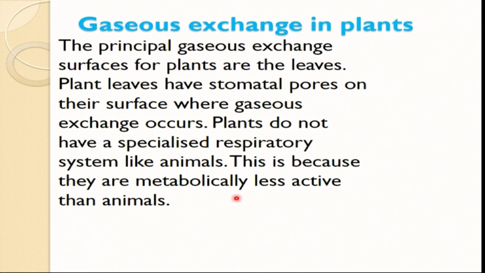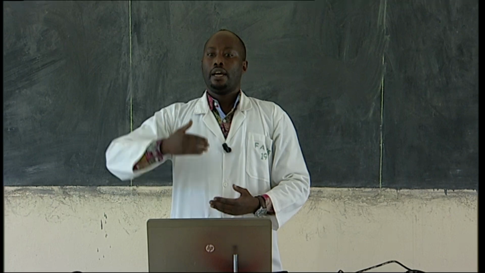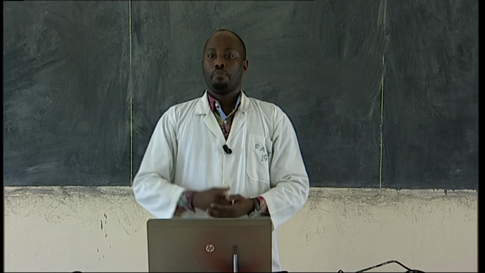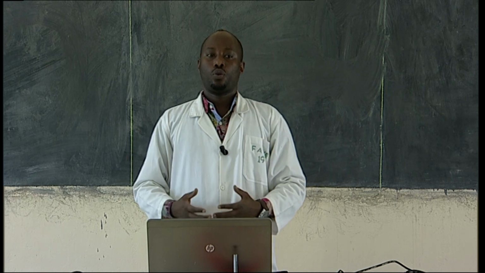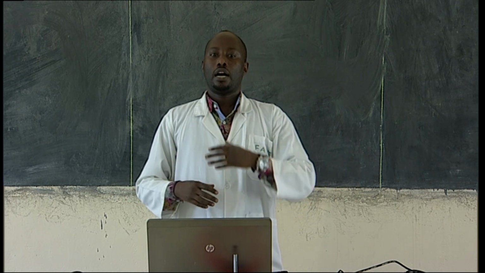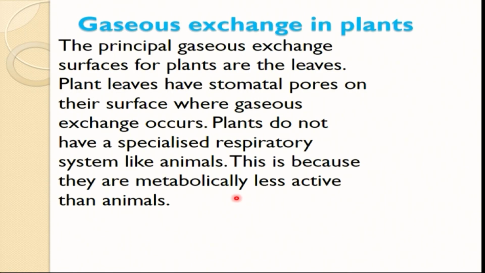Plants do not have a specialized respiratory system like animals. This is because their metabolism is less active than animals'. We have a specialized respiratory system because we are metabolically very active compared to plants. But plants don't have one because they are less metabolically active, so they don't need a specialized system for gaseous exchange. Only as long as stomata are present, they are able to open and expand, and gaseous exchange will occur.